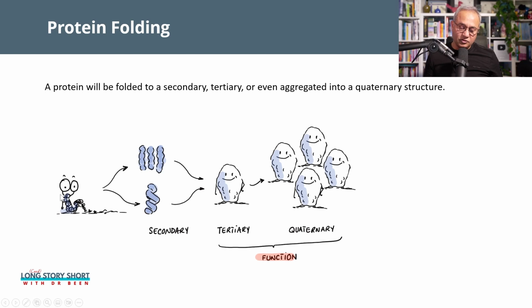So if you go back to the thread on the left side here, the protein is in thread form. Then it becomes either a coiled form or a two-dimensional paper-like structure. We call it beta-pleated sheets. And then from these secondary structures, the tertiary structure is formed, which is the three-dimensional structure.